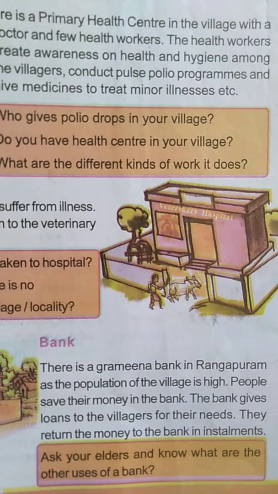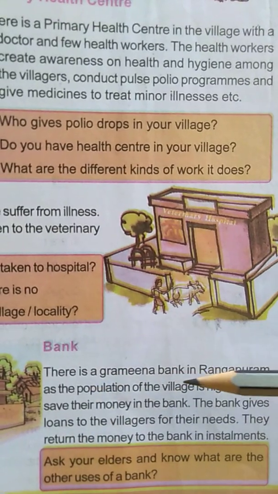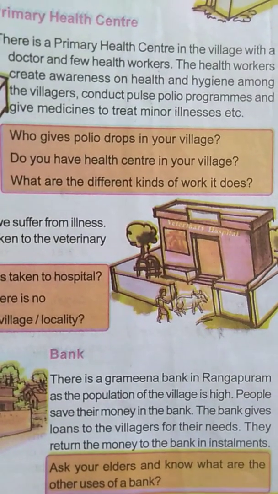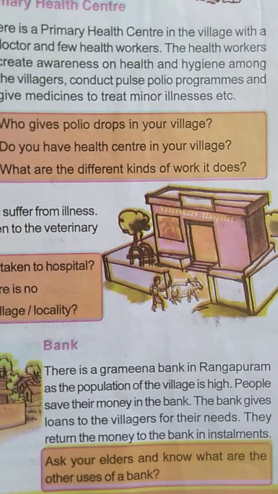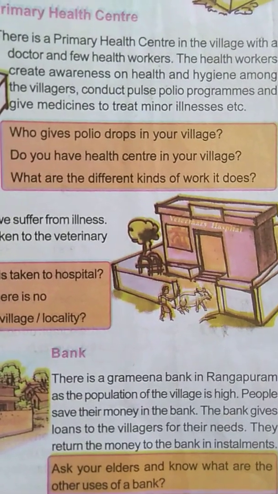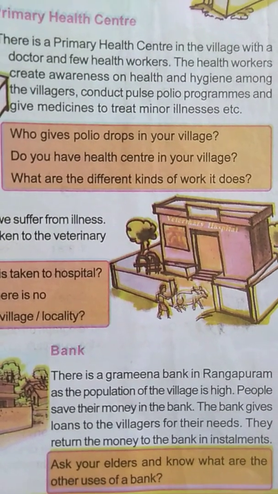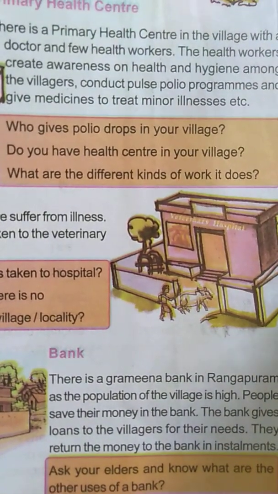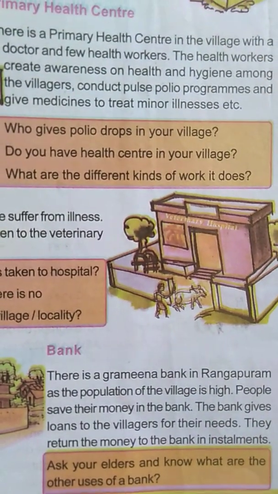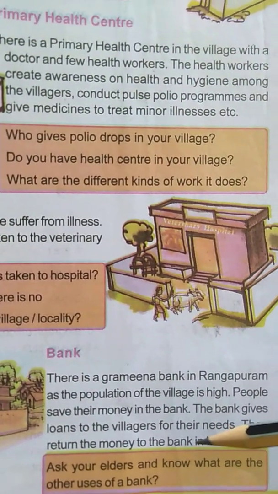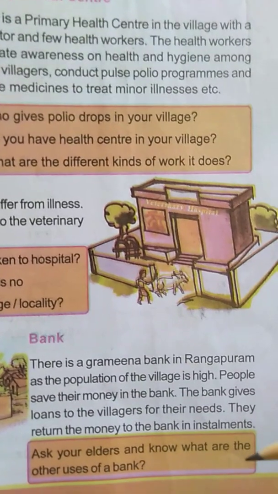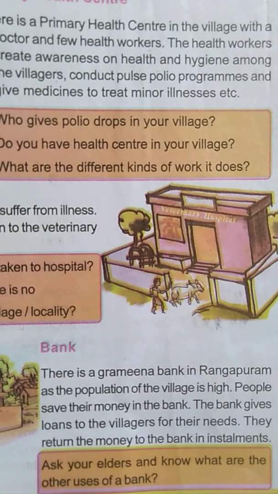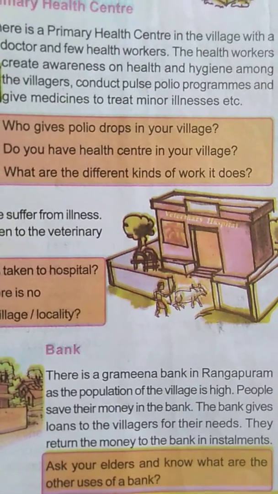So how is this bank helpful for us? There is a Grameena bank in Rangapuram as the population of the village is high. See, Rangapuram village population is very high, so they have the Grameena bank also. People save their money in the bank. Just above we saw the post office where people can save their money. Here in the banks also people can save their money. The bank gives loans to the villagers for their needs.